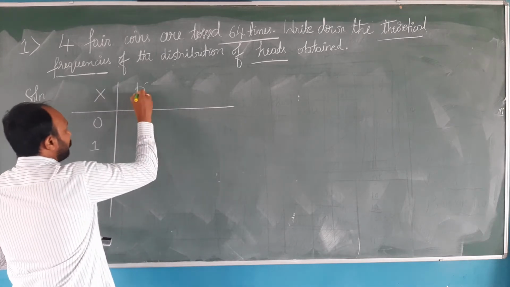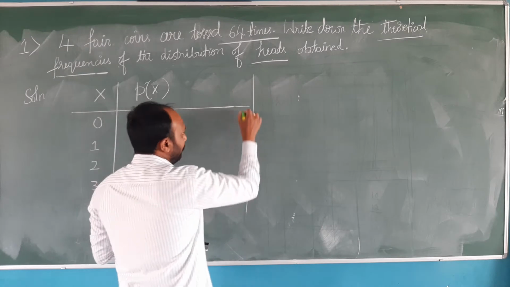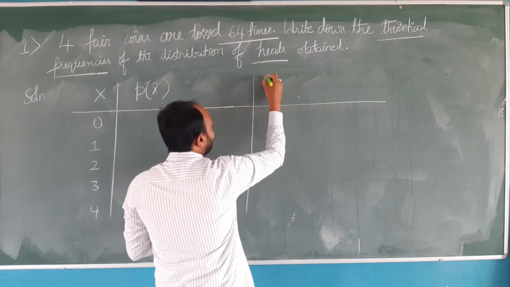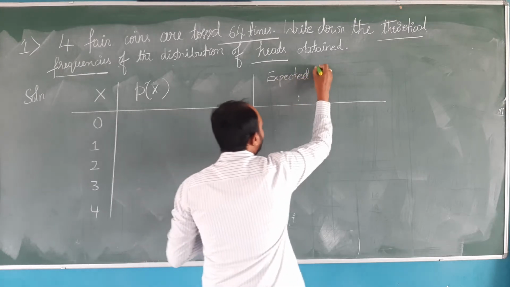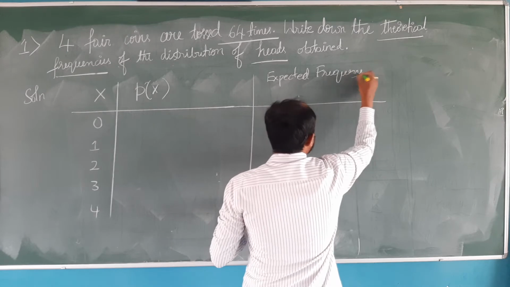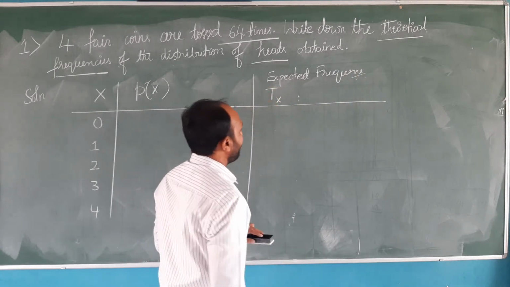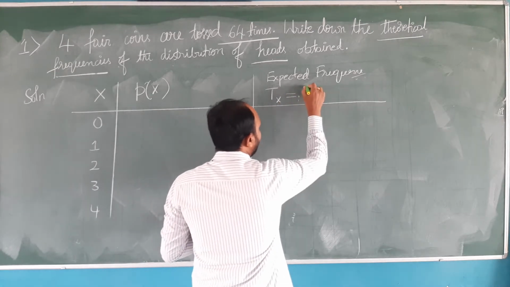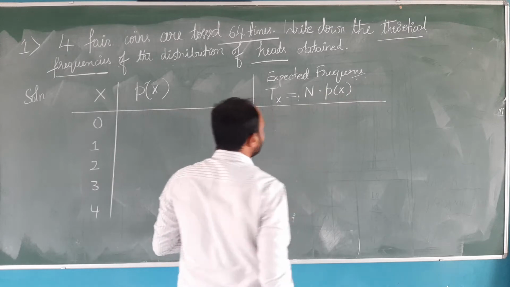Similarly, we will be looking for probability of X. Later, we need to find expected frequencies. Expected frequency is given by the formula T of x is equal to capital N into P of x.